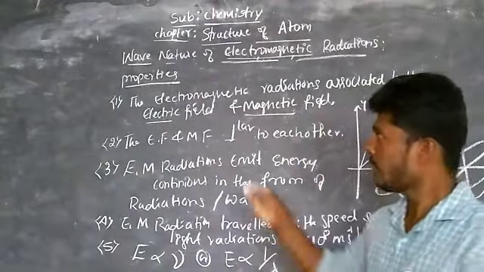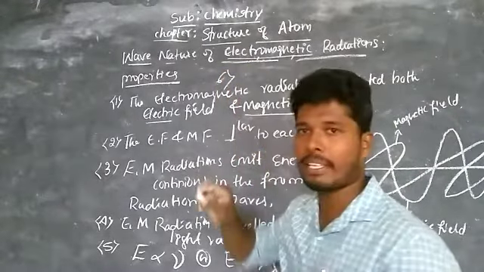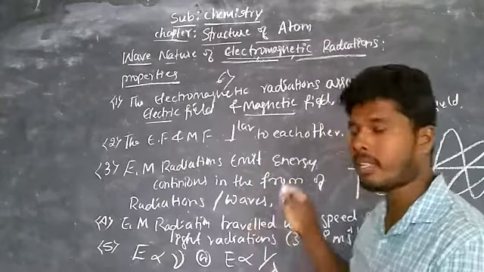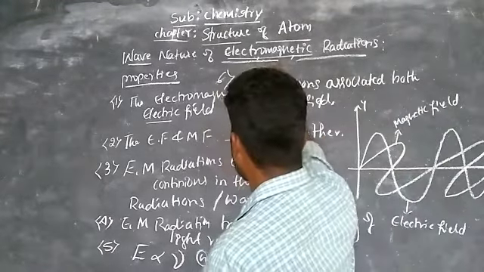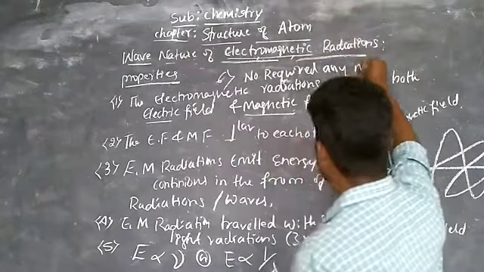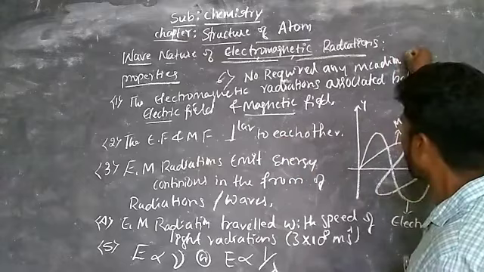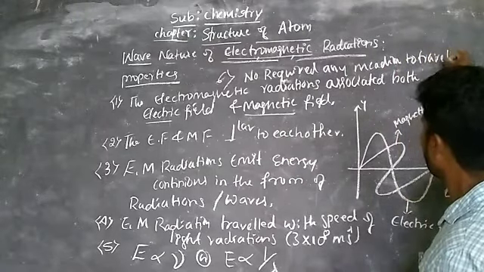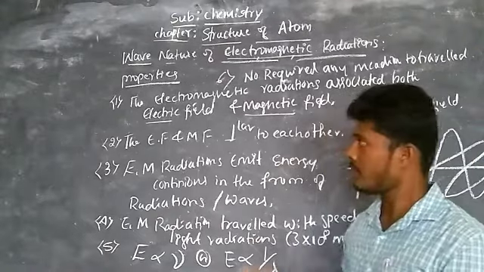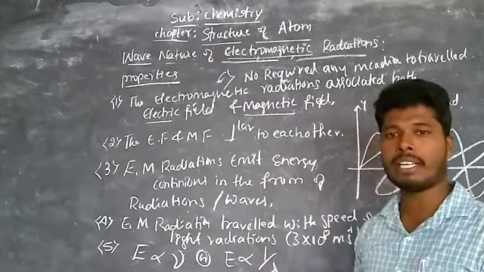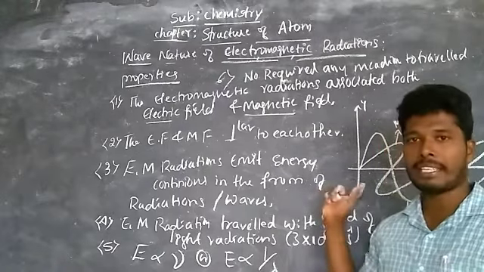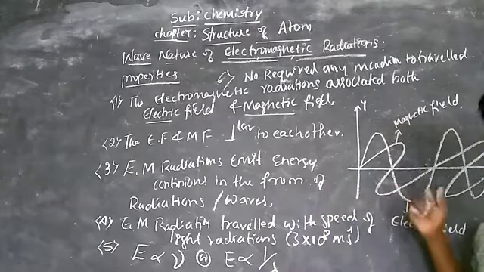And there is a sixth one. These electromagnetic radiations do not require any medium to travel. Okay, these are some properties of electromagnetic radiations. Now after knowing these properties, we have to know some characteristic properties of these electromagnetic radiations.